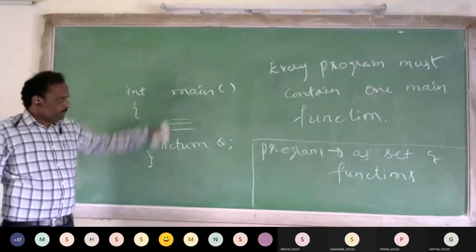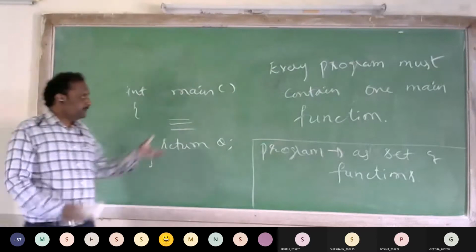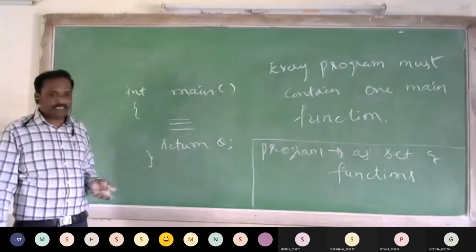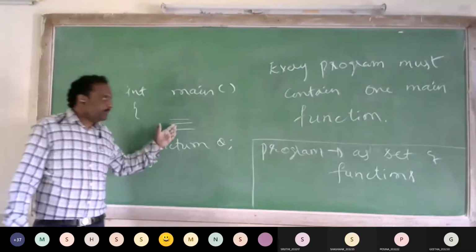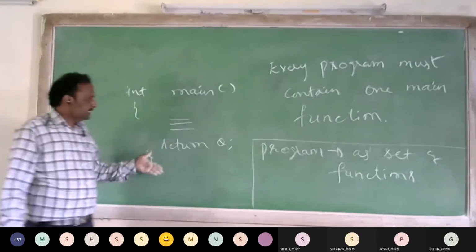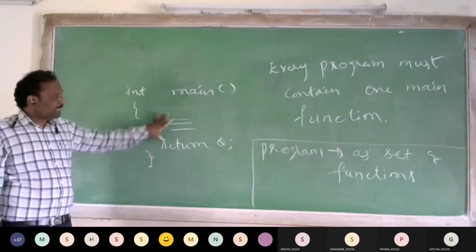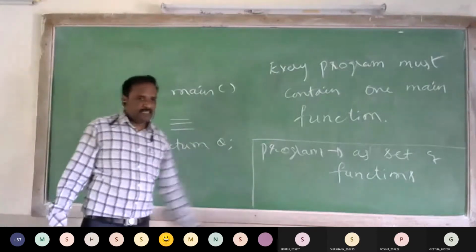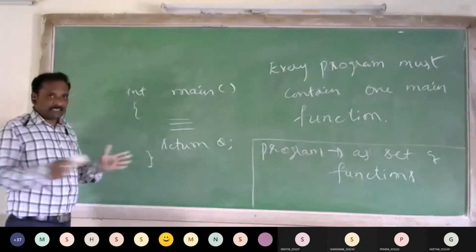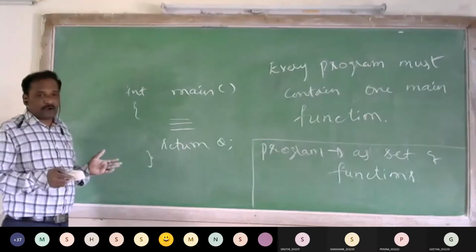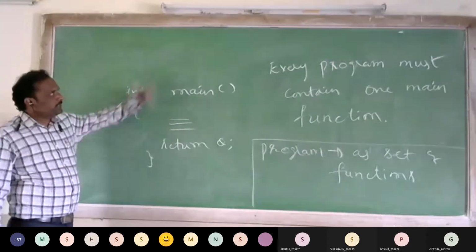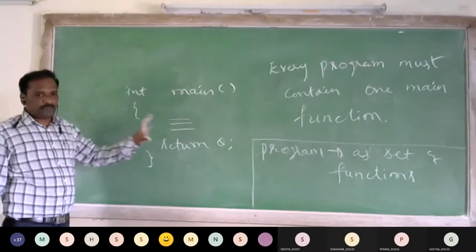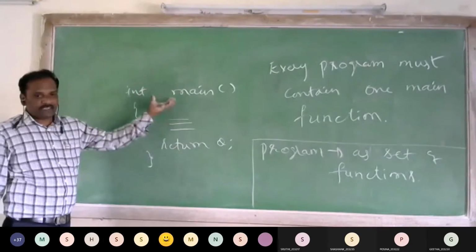So if the length of the code is less, say that we are doing the addition of two numbers. For addition of two numbers, if you write in the main function, it is easier to understand, it is easier to identify the error also, because the number of instructions is less. So at that time, no need to divide the program into different functions. So if the task is bigger, if the problem to be solved is bigger, then we have to divide the bigger program into smaller modules. Each module will perform a task. That is called a function.